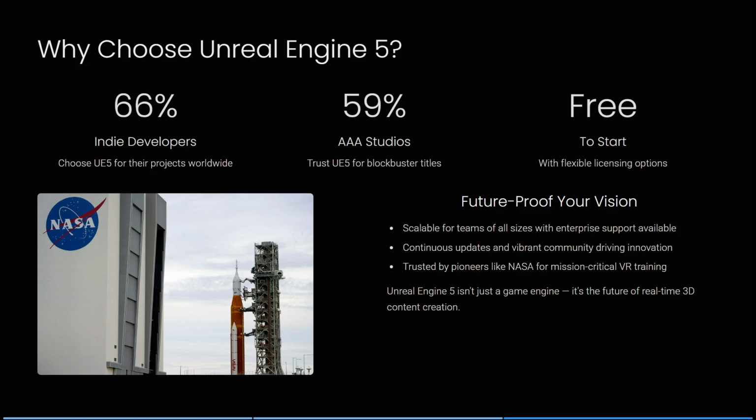It's scalable for teams of all sizes with enterprise support. It is continuously updated with vibrant community-driven innovation. And it's trusted by pioneers like NASA for mission-critical VR training. That's pretty important. It's not just a gaming engine. It's the future of real-time 3D content creation on another level.